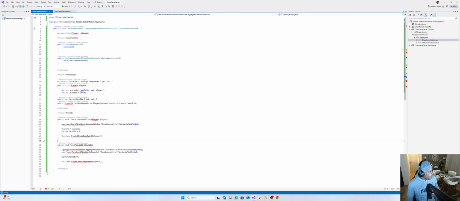Imagine with the play as well. You only get to play in an instance that already exists. This rule is there to ensure that when you call play, you are calling play in an instance that already exists. Meaning we've created a chess game that has two players already assigned that can play the game, and whoever's turn it is can just play.